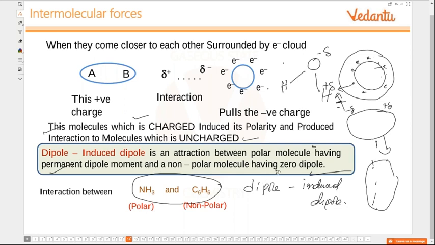The same process happens in the case of all the polar molecules which are in contact with non-polar molecules. There will be an induced force of attraction, dipole and induced dipole moment.